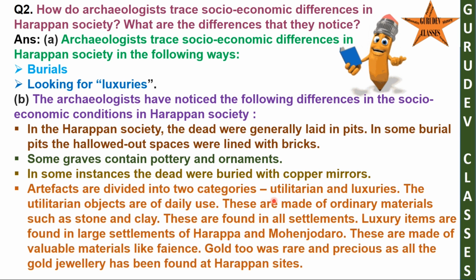Artifacts are divided into two categories, utilitarian and luxuries. The utilitarian objects are of daily use. These are made of ordinary materials such as stone and clay, and are found in all settlements. Luxury items are found in large settlements like Harappa and Mohenjo-daro. These are made of valuable materials like faience. Gold too was rare and precious, as all the gold jewelry has been found at Harappan sites.